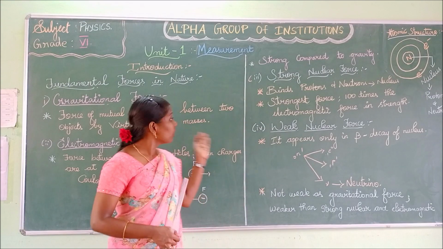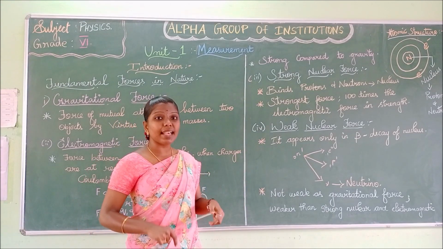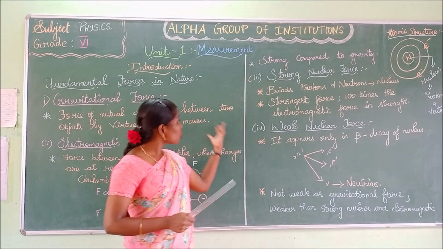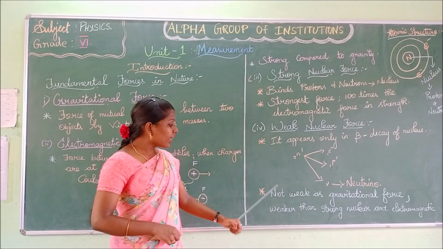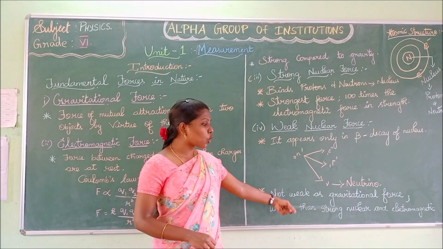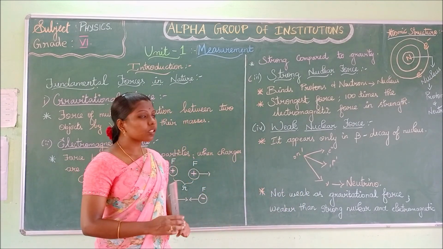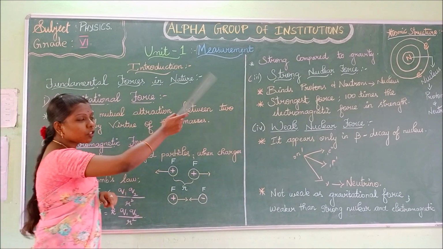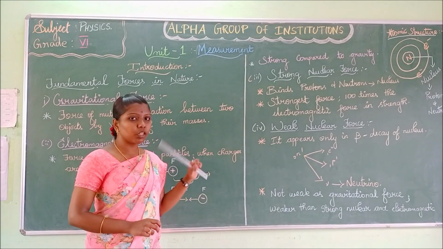Next, this weak nuclear force is not as weak as gravitational force. As I said before, gravitational force is the weakest force. What is the meaning of that? Gravitational force is weaker than the weak nuclear force. It is not as weak as gravitational force, but weaker than the strong nuclear and electromagnetic forces. This weak nuclear force is weaker than these two forces, electromagnetic and strong nuclear.